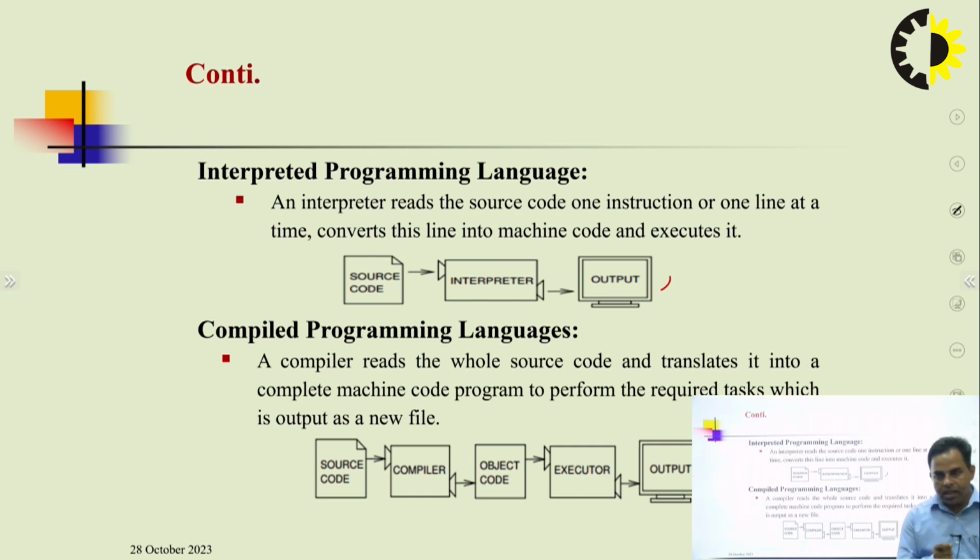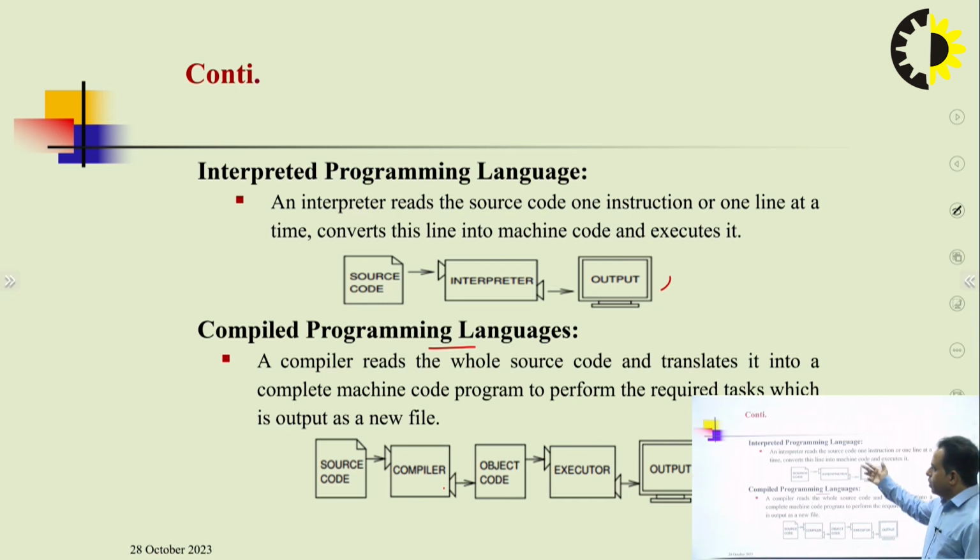So the sequence involved in compiled programming languages is: first we need a source code. After that, the compiler transfers the source code into the object code. After that, the object code is executed by the executor, and then finally we get the output. So this is the process by which the source code is converted to the final output.